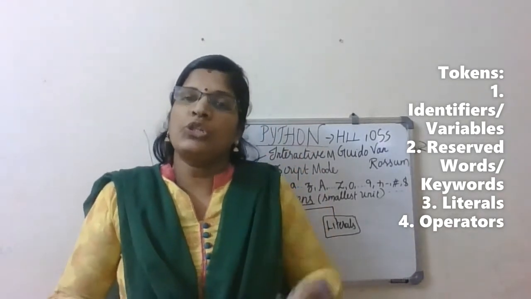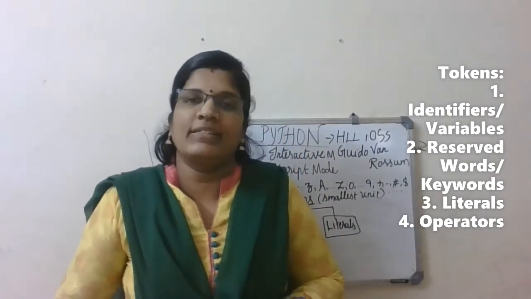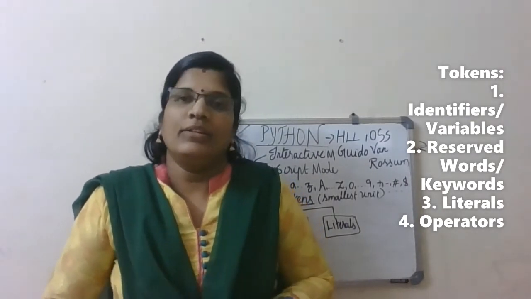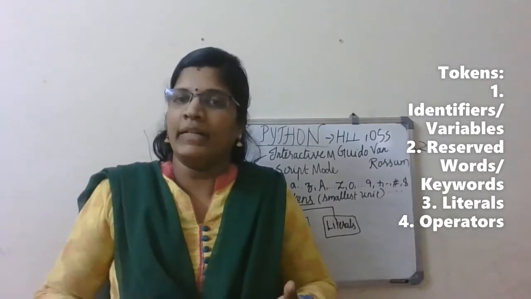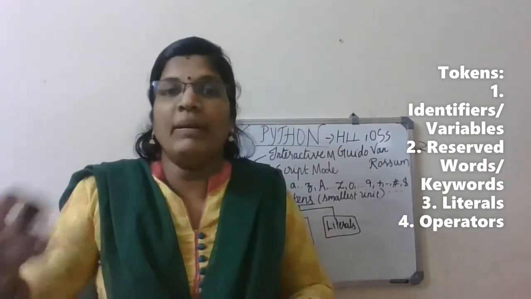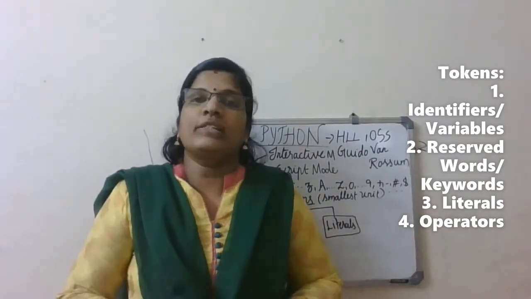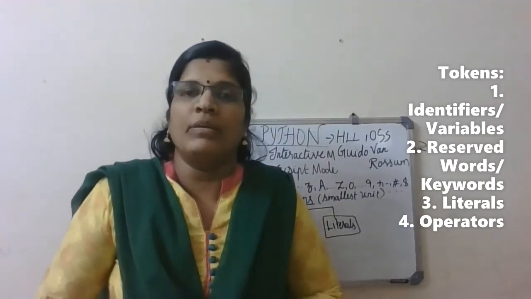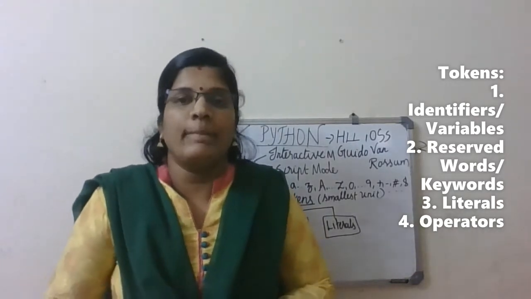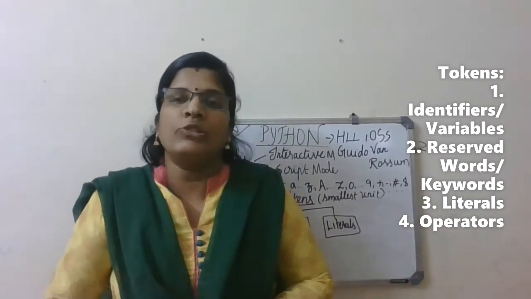String means a group of characters. Then numerals. Numeral means numbers. The number can be an integer, a whole number, or a decimal number, which we call a float, or complex numbers that may contain the letter e or something. So these are all the numbers we can use.